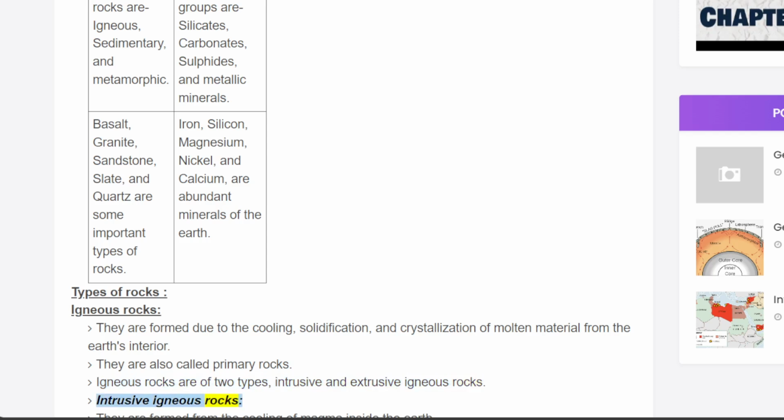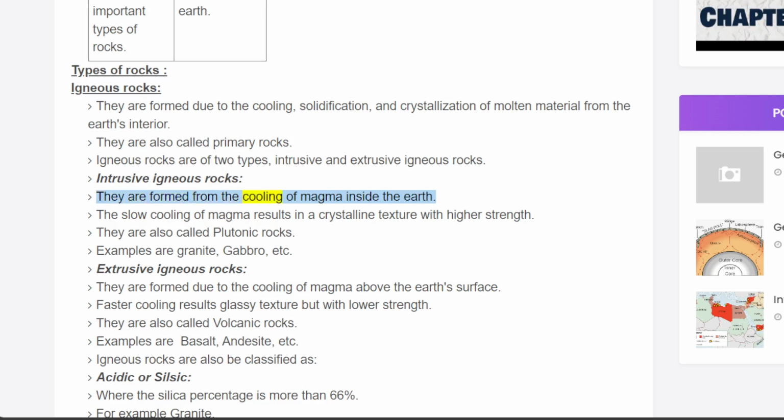Intrusive igneous rocks. They are formed from the cooling of magma inside the Earth. The slow cooling of magma results in a crystalline texture with higher strength. They are also called plutonic rocks. Examples are granite, gabbro, etc.